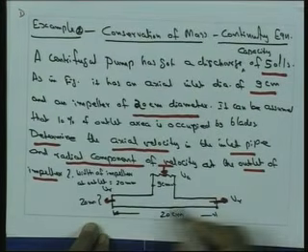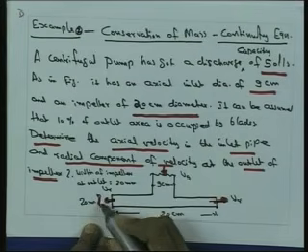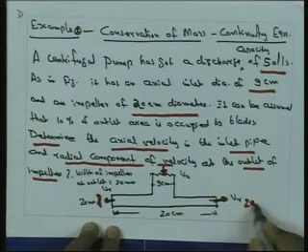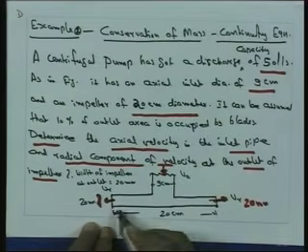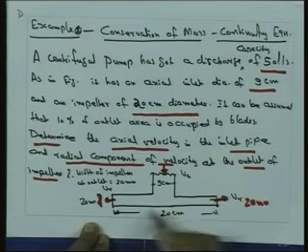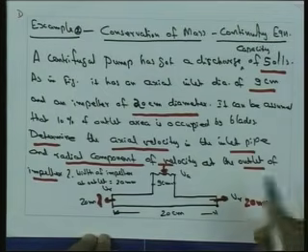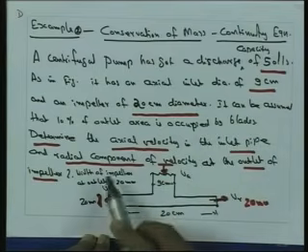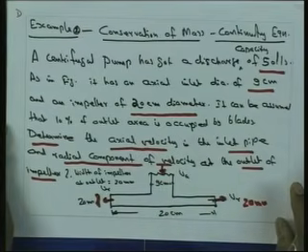Here the diameter is given as 20 millimeter and here also 20 millimeter, and the total impeller diameter is given as 20 centimeters. We want to find the axial velocity entering through the inlet pipe and also the radial component of the velocity at the outlet of the impeller. This is the problem which we are discussing here.